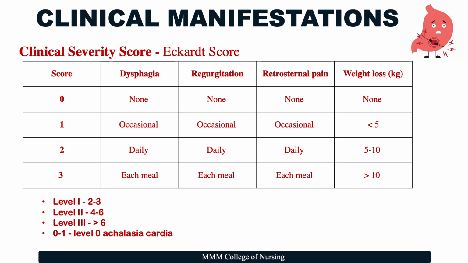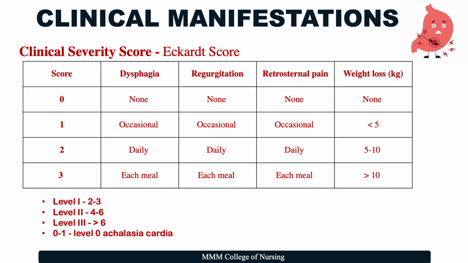Score 0 stands for no dysphagia, regurgitation, retrosternal pain, or weight loss. 1 shows occasional dysphagia, regurgitation, and retrosternal pain with less than 5 kg weight loss. And 2 shows daily dysphagia, regurgitation, retrosternal pain with 5 to 10 kg of weight loss. And 3 shows dysphagia with each meal, regurgitation, as well as retrosternal pain with more than 10 kg weight loss.